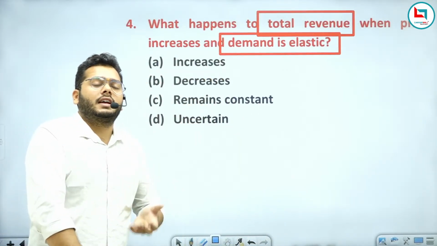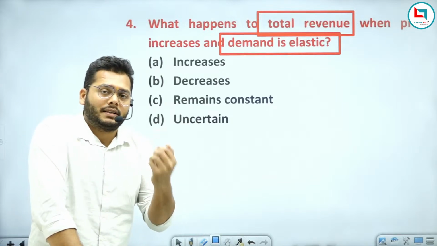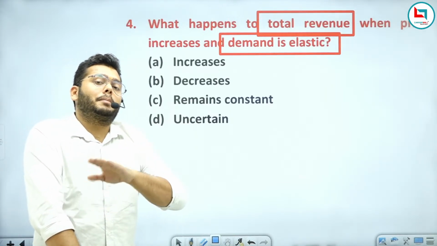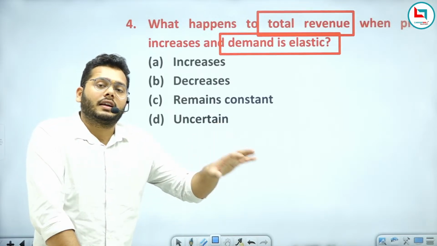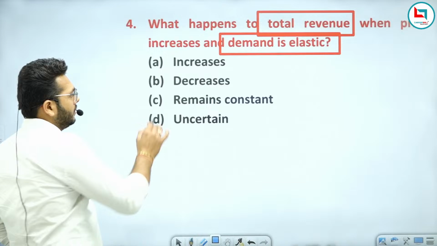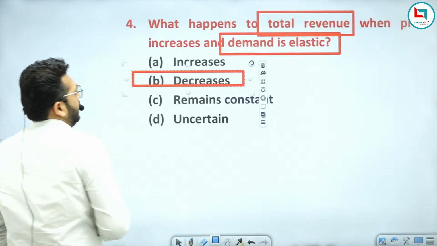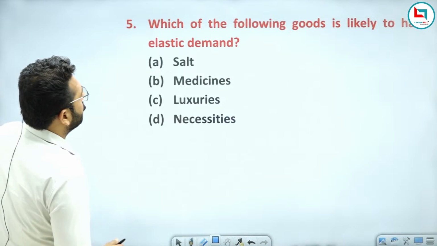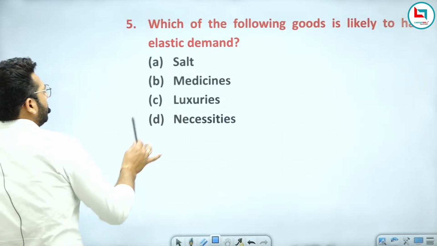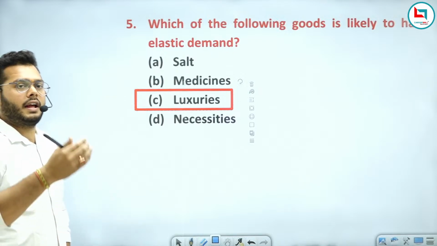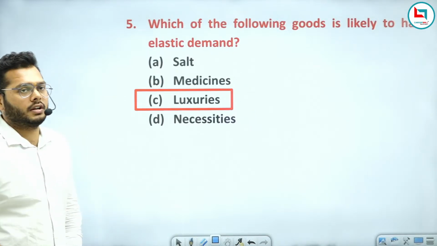Demand will be less, it means the consumer will purchase less. If the consumer purchases less, it will decrease the revenue of the seller, right? So that will be your right answer. Now, which of the following goods is likely to have an elastic demand? As we all know, this is luxurious goods. A little bit of difference in price will actually impact luxurious goods, right?